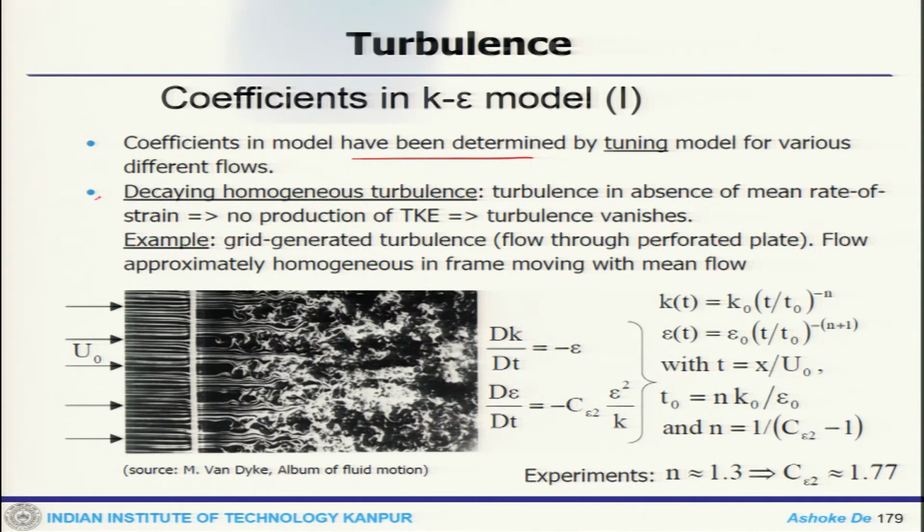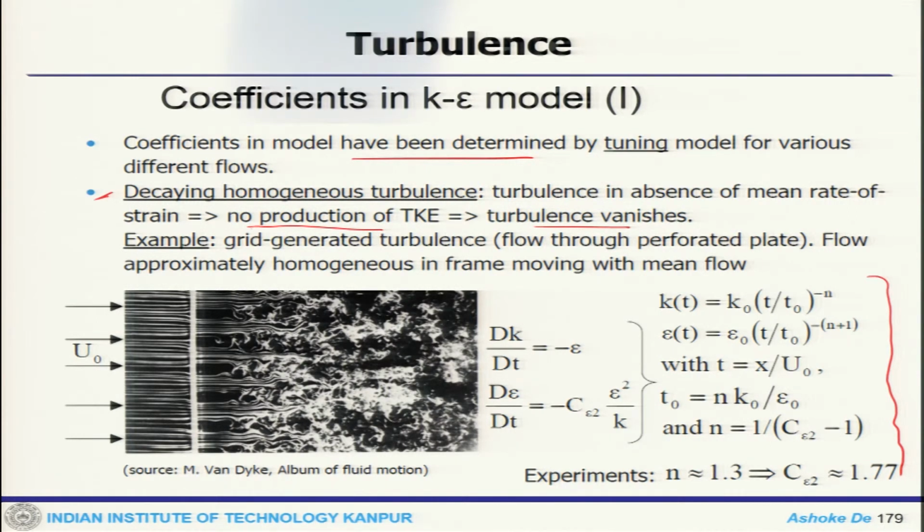Now, one important flow is the decaying homogeneous turbulence. So, turbulence is the absence of mean rate of strain. So, there is no production of turbulent kinetic energy, and turbulence vanishes. That is why these coefficients look at different flows.